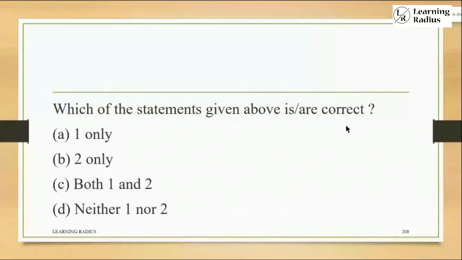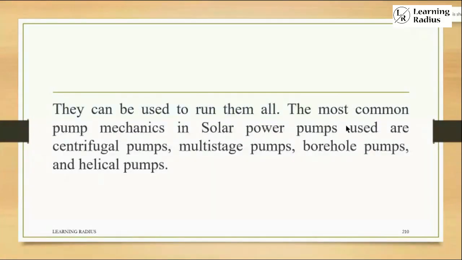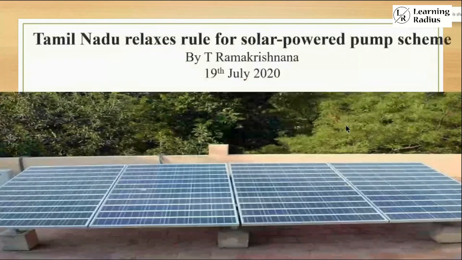And both the statements as such are wrong. We have discussed this much. But when you look into the discussion right from June, July onwards, in the entire newspaper you can see throughout India discussion of the solar pump scheme. At the same time, there was discussion of Kusum also. Tamil Nadu relaxes rule for solar powered pump scheme. But in this article, there was no discussion related to the capacity of a solar powered pump. That is the requirement of an aspirant.